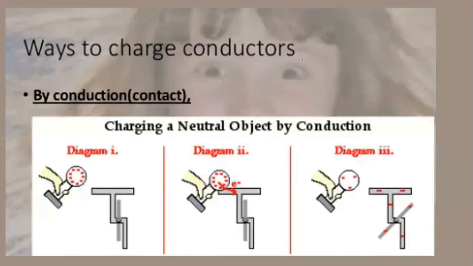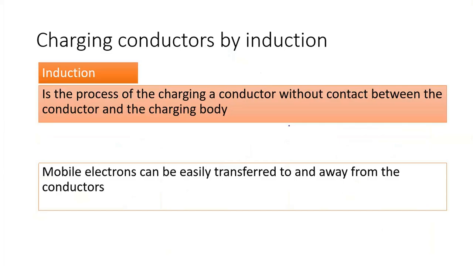And how about the conductor? One way to charge a conductor is via conduction. Conduction means with contact. Another way to charge the conductor is by induction. What is induction? It is the process of charging a conductor without contact between the conductor and the charging body.